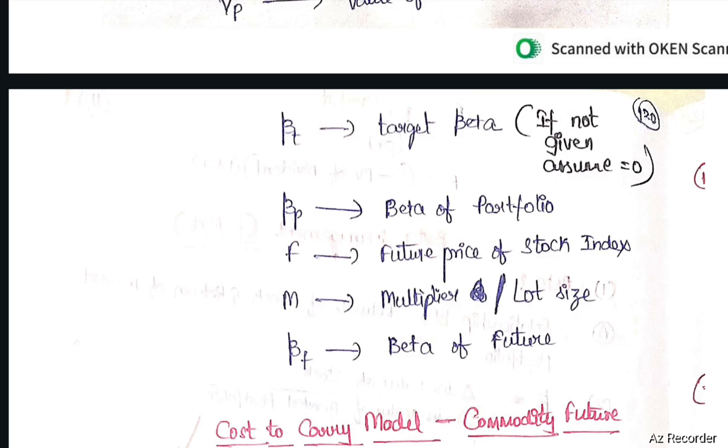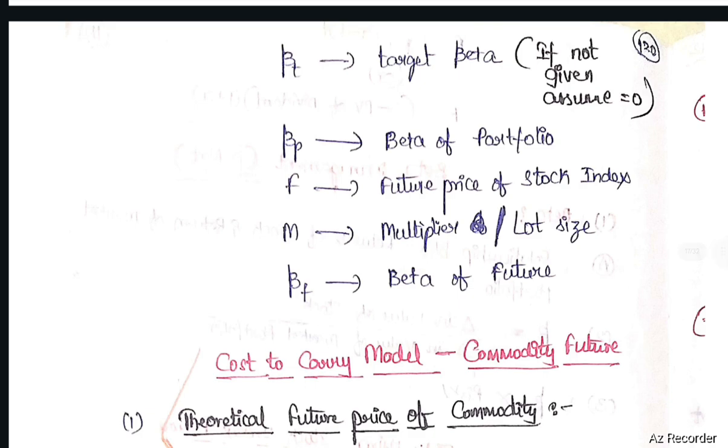Beta P, beta of the portfolio. F, future price of the stock index. M, multiplier or lot size. Beta F, that is beta of the future.